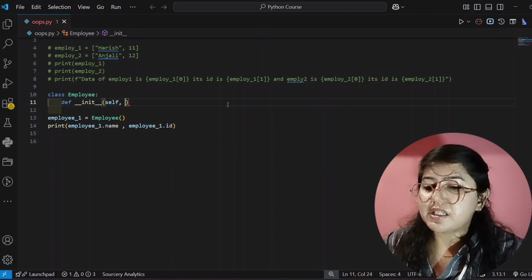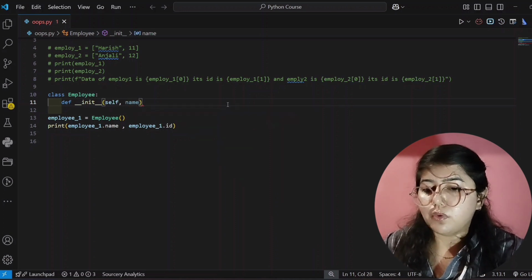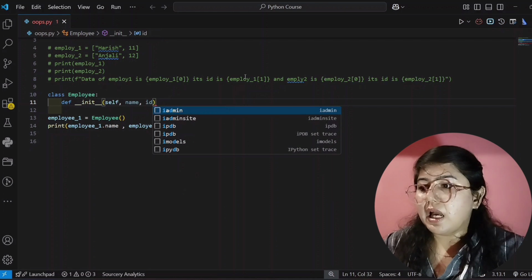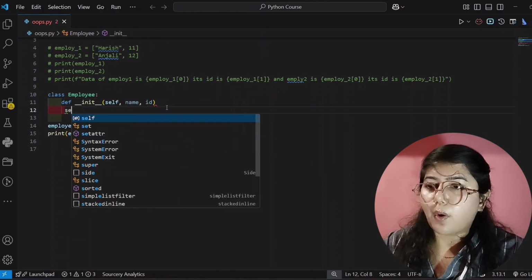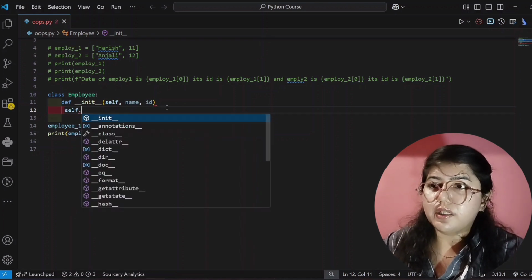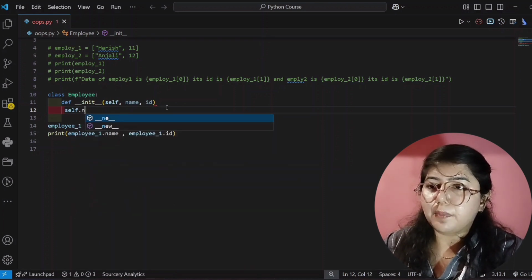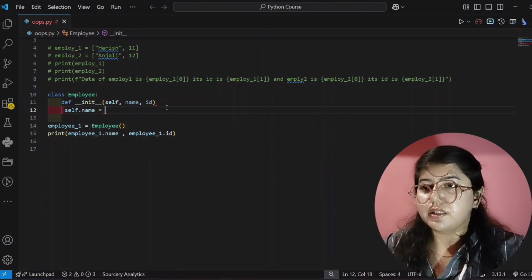Now the next parameters I'm giving here will be the properties. The next parameter is name, and the third is id. I have created this. Now you have to write the properties or the blueprint here. Self dot name, because our first property is name. And then here you will write like this.